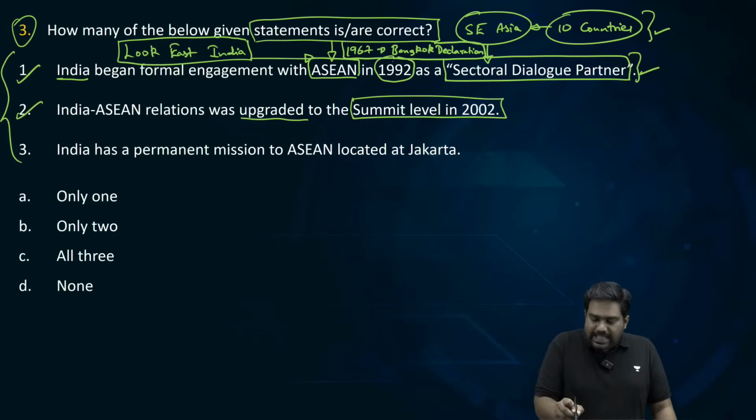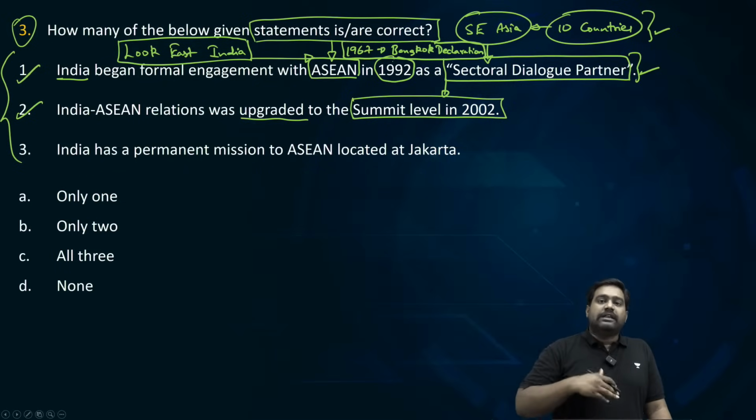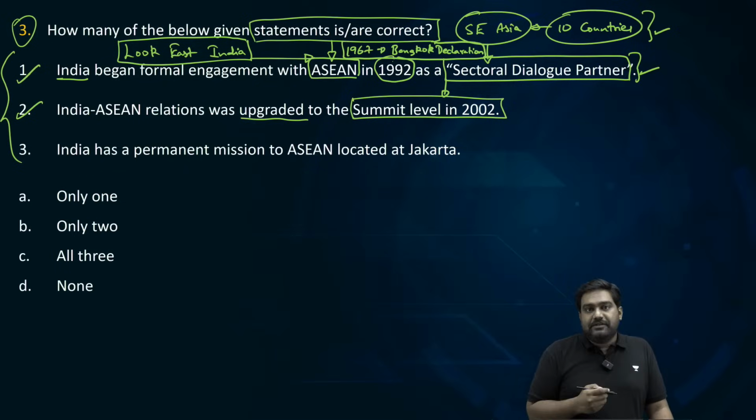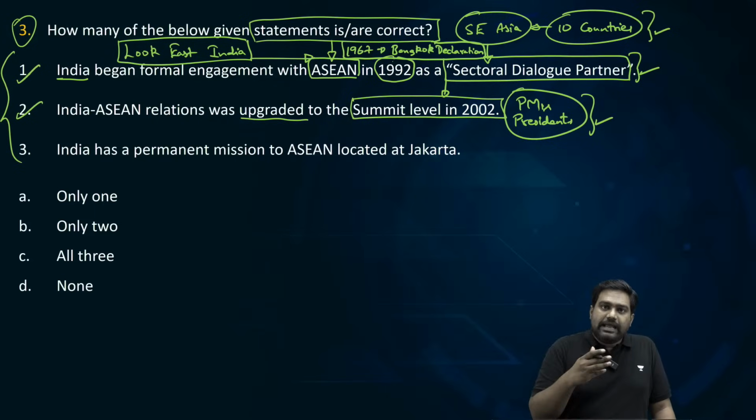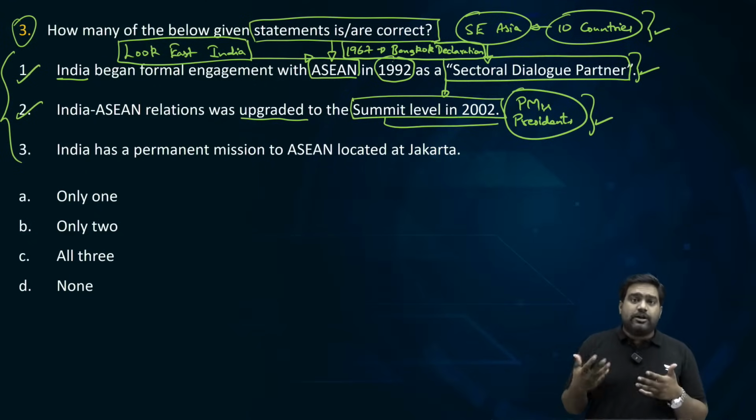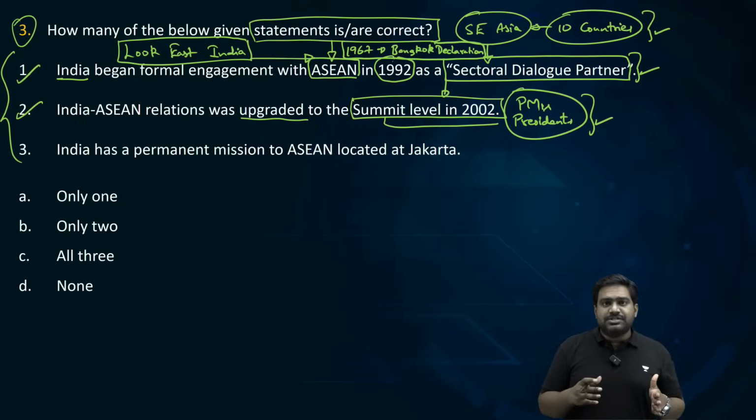To mark the 10th anniversary of relations between India and ASEAN, in 2002, the relationship was elevated to the summit level, meaning the prime ministers and presidents of these 11 countries, including India, would meet regularly. They would meet every year at the annual India-ASEAN Summit. Understood? So summit level interaction was established where the heads of state and heads of government of the 10 ASEAN nations along with India would meet every year.